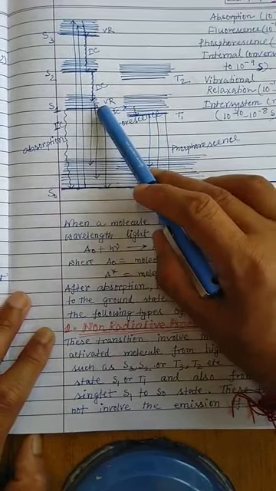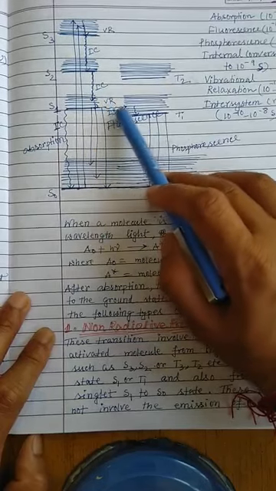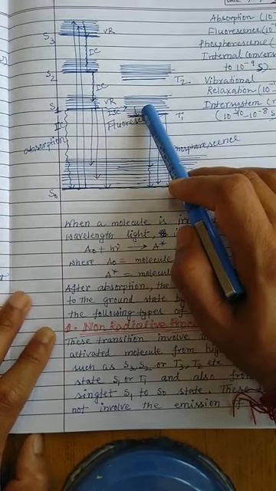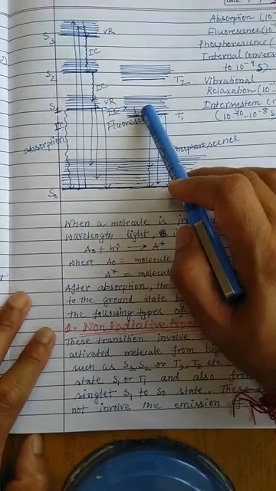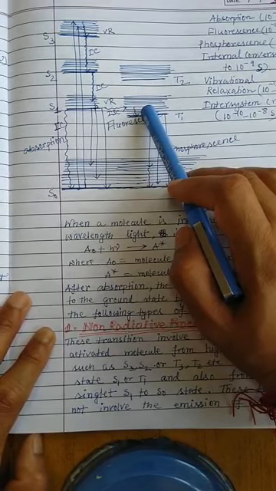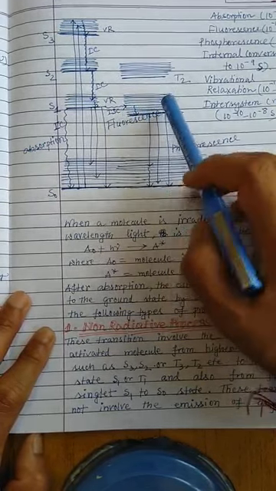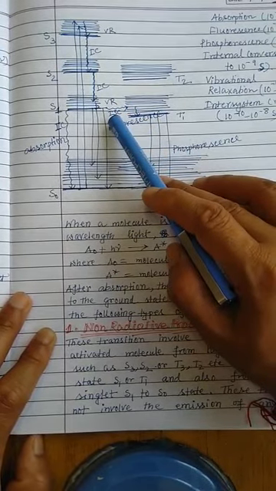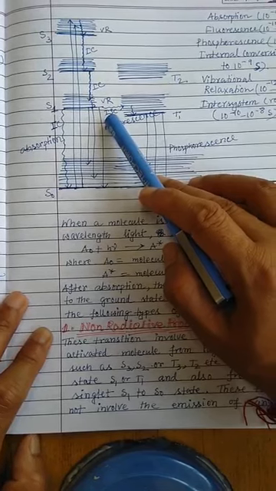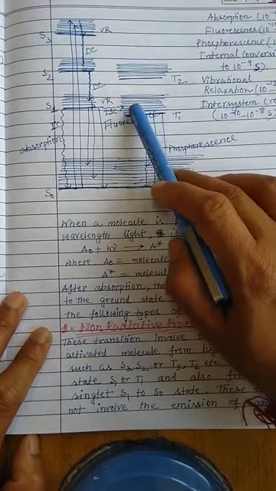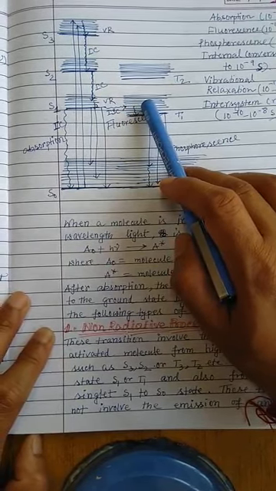And if any vibrational level of the S1 state exactly matches in energy the corresponding T1 state, and if the molecular structure is such that it can help in spin orbit coupling, then there is a chance that the spin multiplicity can change from singlet to triplet and the molecule undergoes ISC, meaning inter-system crossing. That means it changes its spin multiplicity from singlet to triplet and comes back to any of the higher vibrational levels of the T1 state.